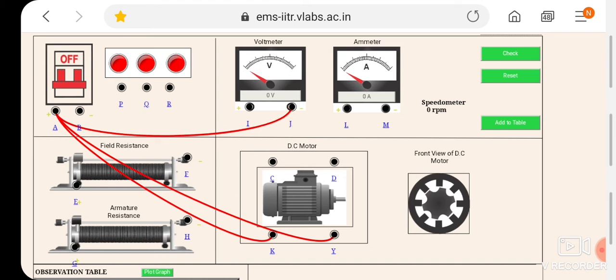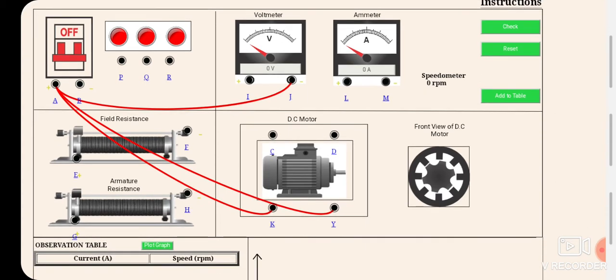Now B to P, this is B to P. Okay, then E to M,